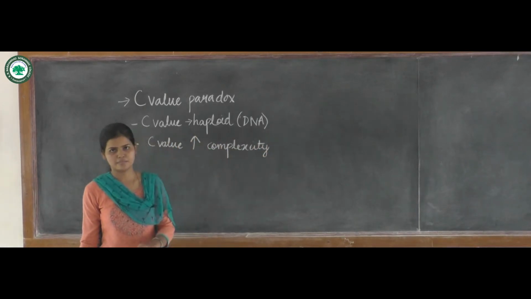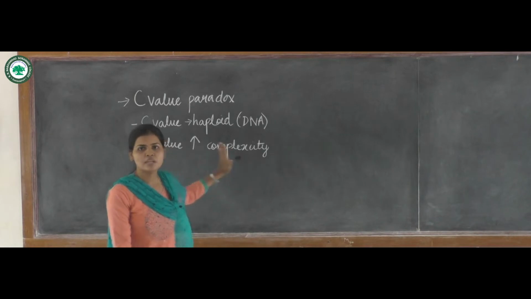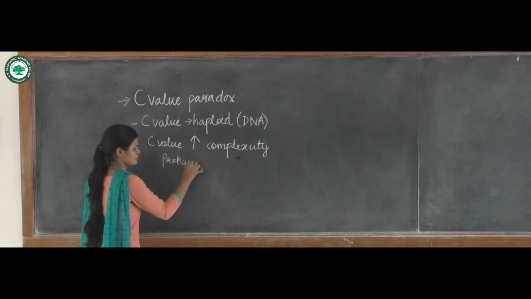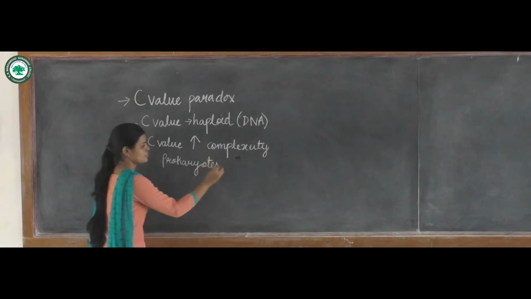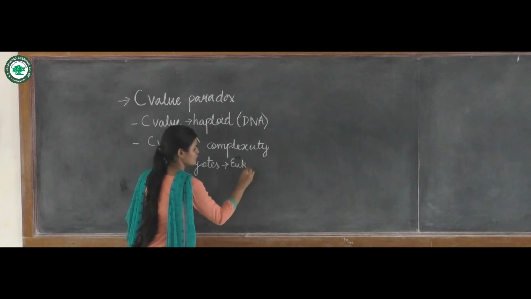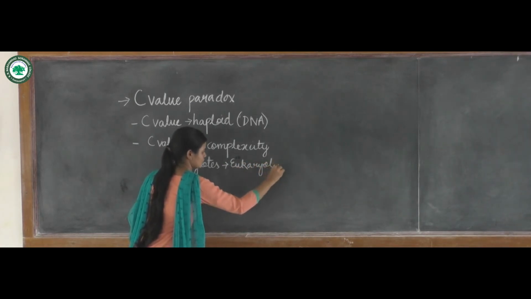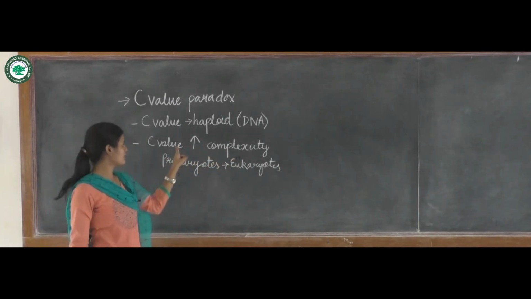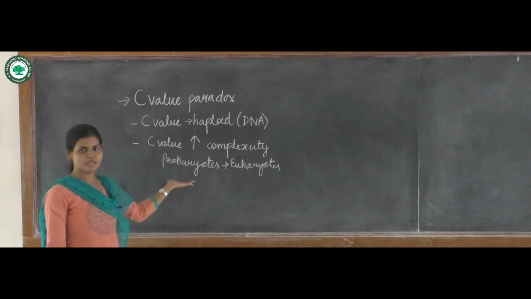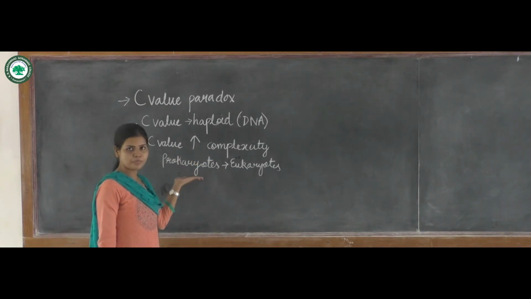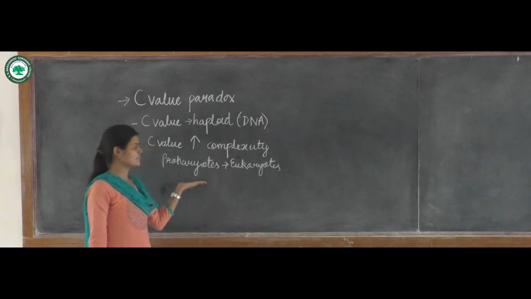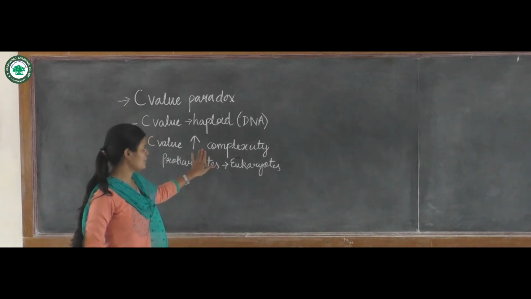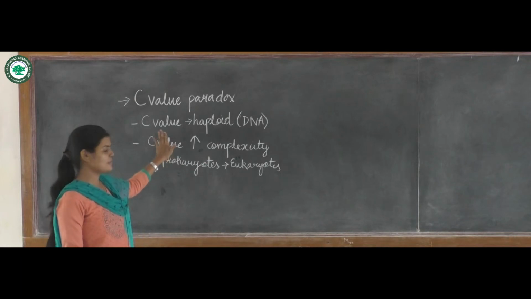Suppose we go from prokaryotes to eukaryotes: this increases from simple to complex, and the C-value increases. So these are the terms which were believed earlier about the C-value.